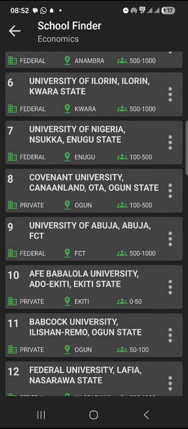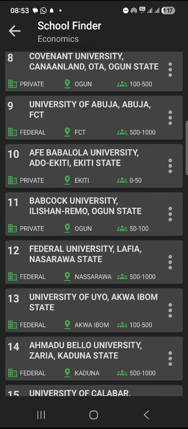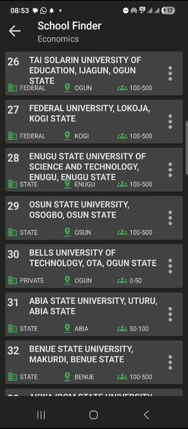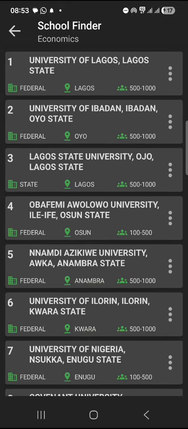Now, if you don't want that huge competition, you can look at other schools with lower numbers. For example, Afe Babalola University had about 0 to 50 applicants last year. There are other schools with smaller numbers, especially private schools. But there are also state schools that have less, like Akwa Ibom State University, which had between 50 to 100 applicants. Why this information is important is that the number of applicants will determine your chance of getting admission. Even though we have about 2 million people sitting for JAMB, what matters for you is the number of people competing for that slot in the school you selected.